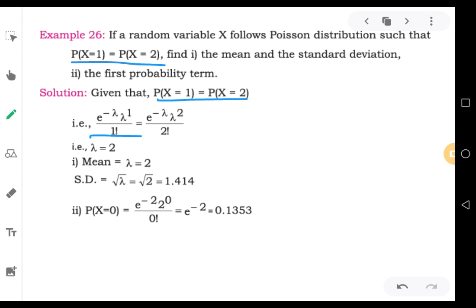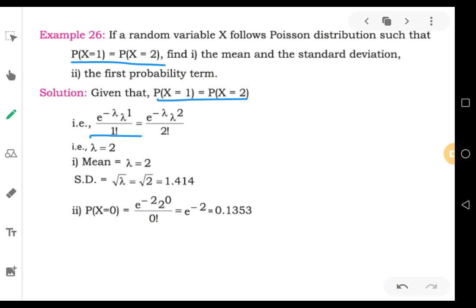That is the probability mass function formula for Poisson distribution: e to the power of minus lambda into lambda to the power of x, divided by x factorial. Here x is 1, so you should take lambda to the power of 1 divided by 1 factorial.